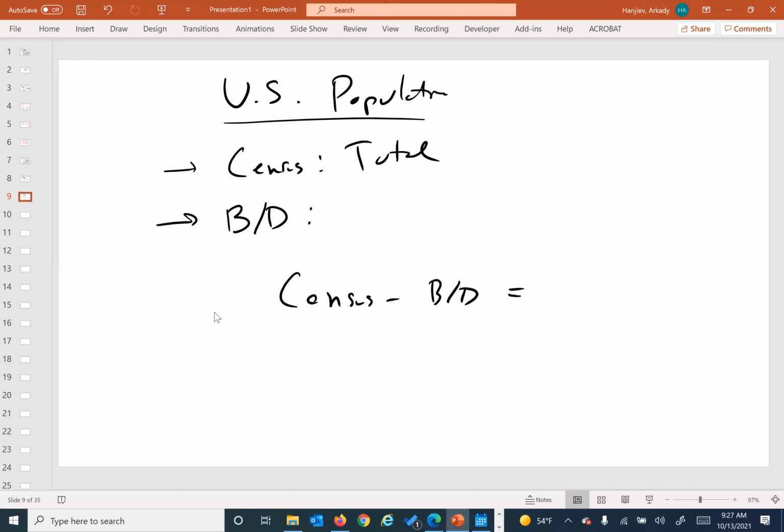No. How many people are alive? Uh-uh. I guess not the expected population. So let's say for like the last 10 years, right? We say we took a census data, right? At 2020, right?